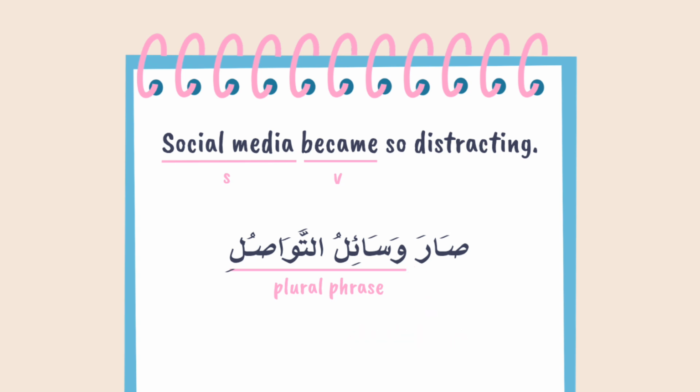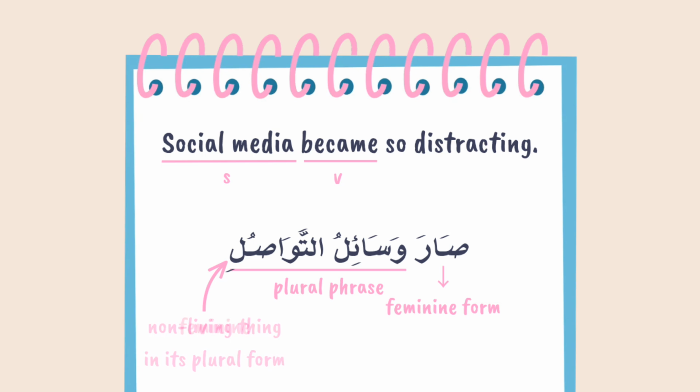We change Sara to its feminine form. Why? Because the noun that comes after it, وسائل التواصل, refers to a non-living thing in its plural form, so it's feminine. I previously explained this concept in my sentence structure video, so please check it out if you're not familiar with this rule.